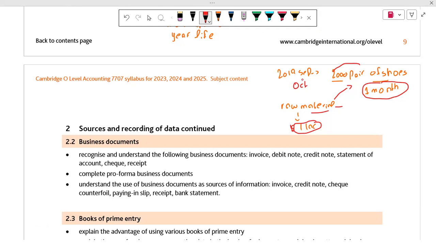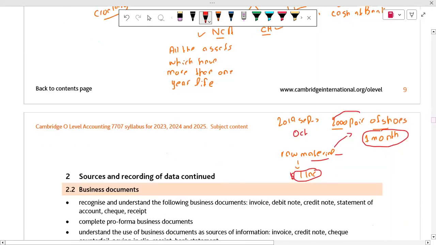So I will again call my supplier, purchase some raw material, and use it in 2 months, because I have to complete the order and convey the pairs of shoes to my customers. So I am using the raw materials within a year. That's the reason raw material is not a non-current asset.